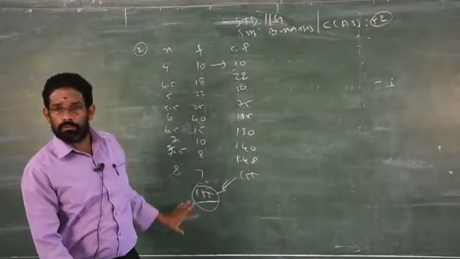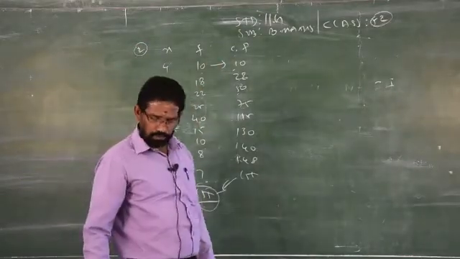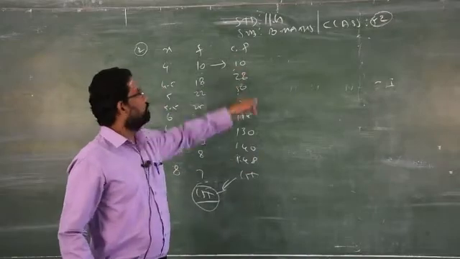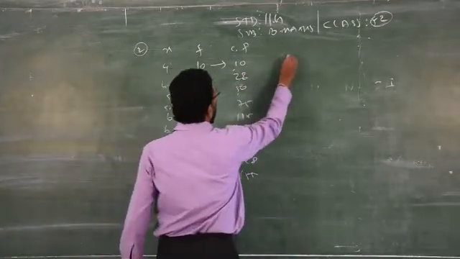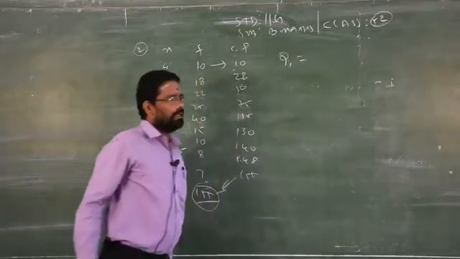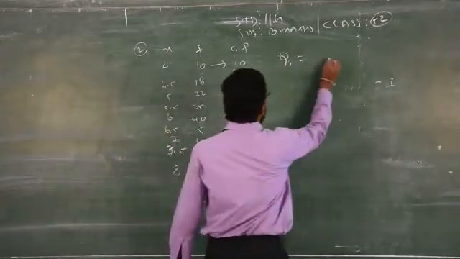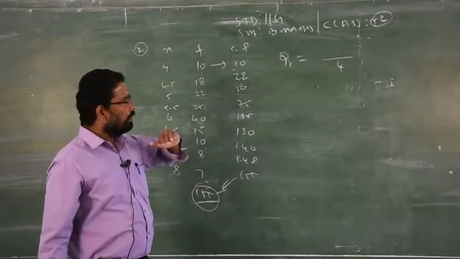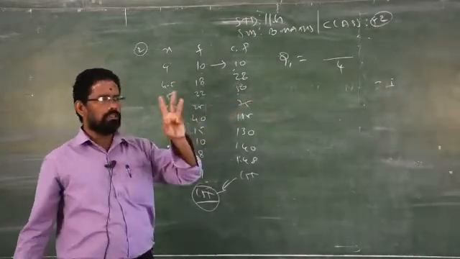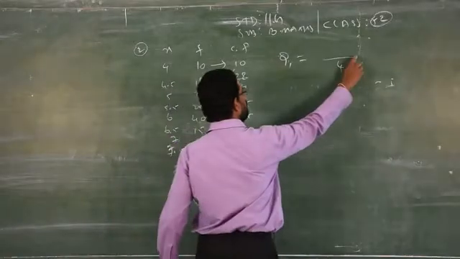Not only for this type of data, even for continuous data, for sum number 3 also, you have to find out the cumulative frequency. Now you have to find Q1, quartile 1. Quartile means the denominator should always be 4, because one full is equally divided into how many quarters? So 4.